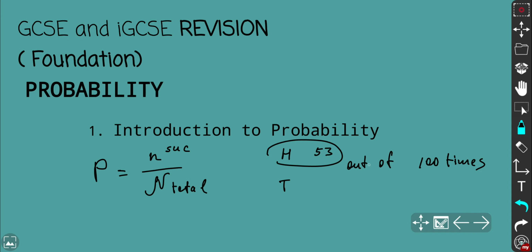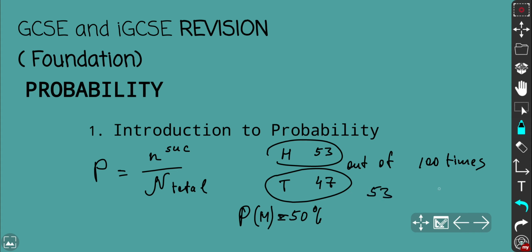In this case, that means 47 times tails occurs, right? So what it means is they're almost equally likely. That's why you estimate the probability of having heads as around 50%, but the actual results will give you 53. So it looks like maybe you didn't toss enough times in this case.